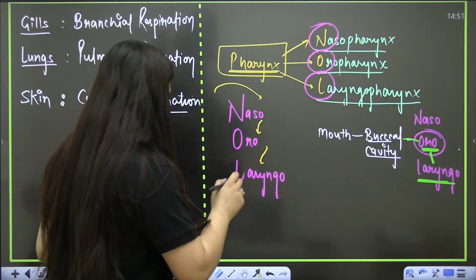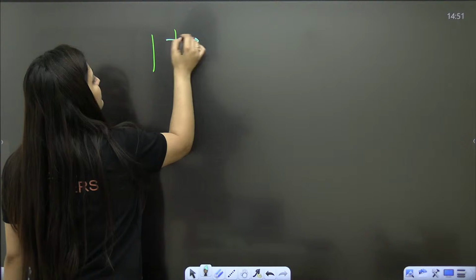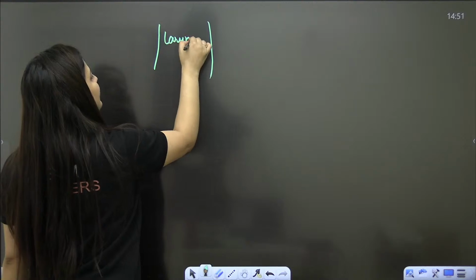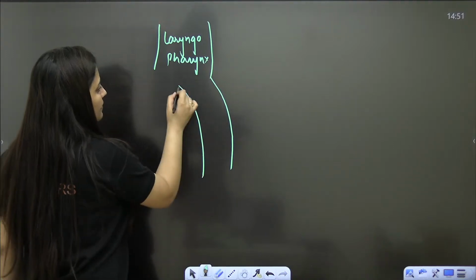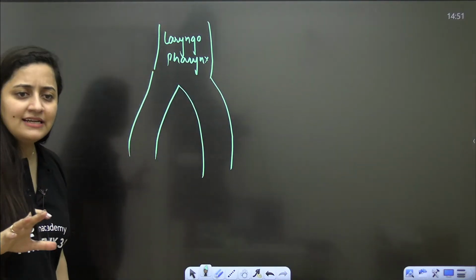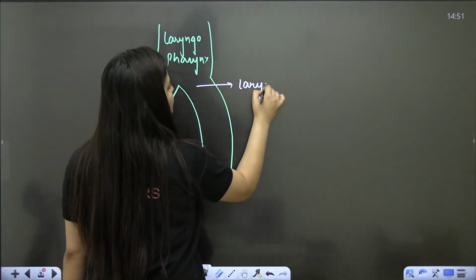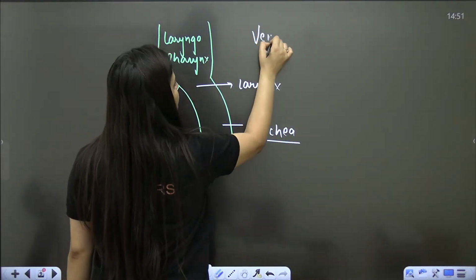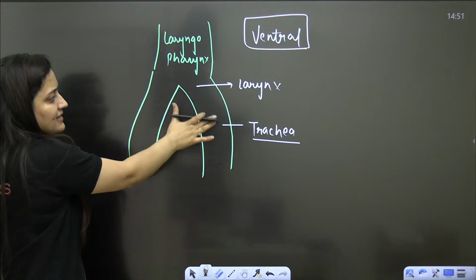So towards the ventral side, what will we see? Just for your understanding, I'm making such diagrams. Let's say this is your laryngopharynx. Ventrally, there will be two parts: here we will have the larynx, and then the trachea. So the laryngopharynx will proceed into the larynx and then into the trachea.